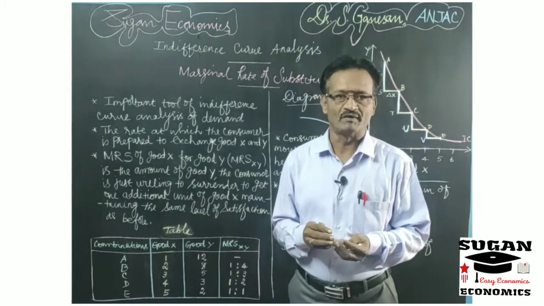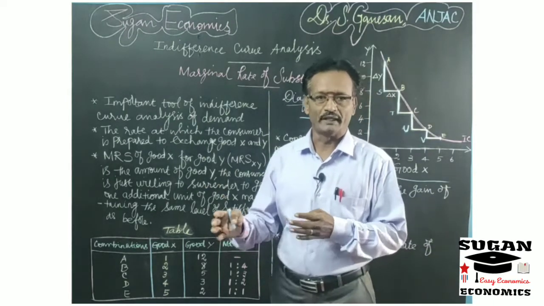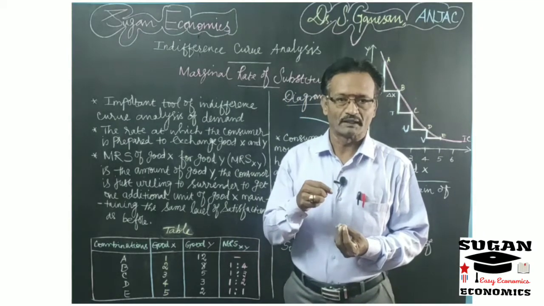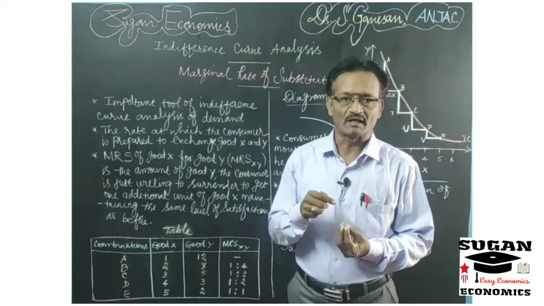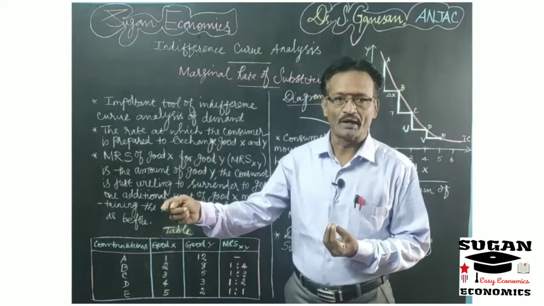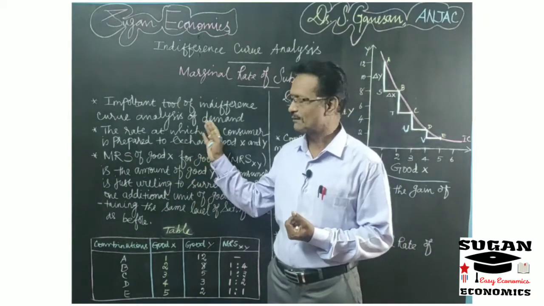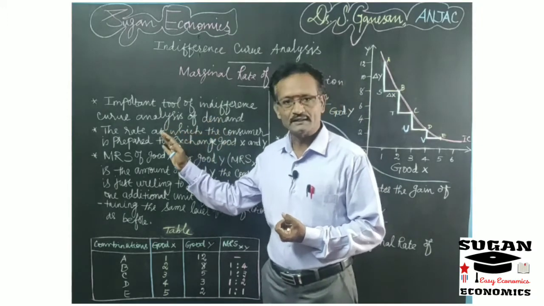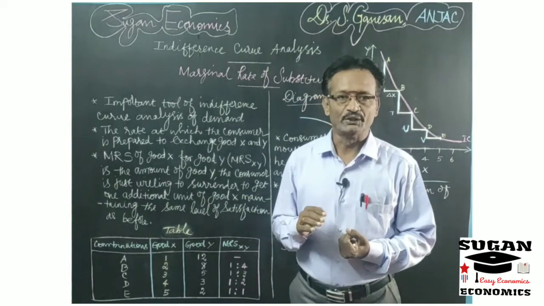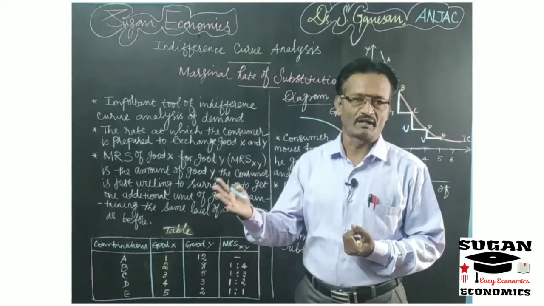Suppose one consumer has commodity X and another consumer has commodity Y. Both are involved in exchanging goods. Now, for the consumer with X, how many units of the commodity he possesses is he ready to give off to the consumer with Y for getting 1 unit of a commodity from consumer Y? That is called the marginal rate of substitution. So marginal rate of substitution means the rate at which a consumer is ready to give off one commodity for getting an additional amount of another commodity.